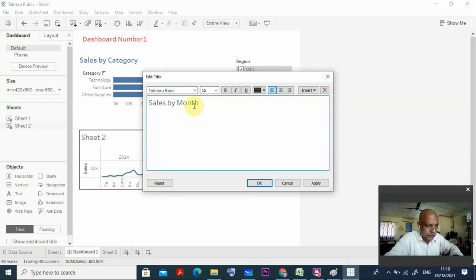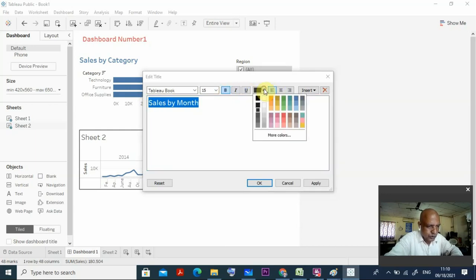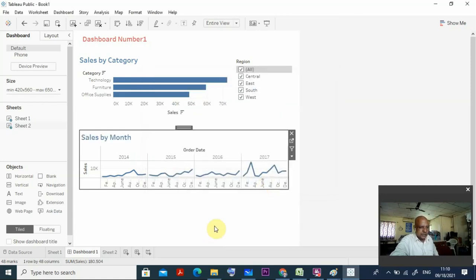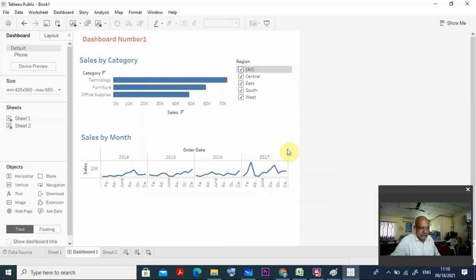So these are the things, and if you want colors also, different colors you can put here. I have already told you how to do that. So click it here and give the blue color, because I told you that is our favorite color. Now you can see all the things are here. You got it now?